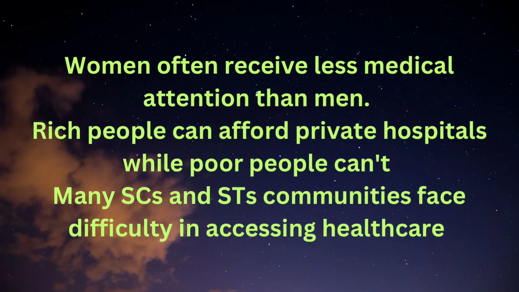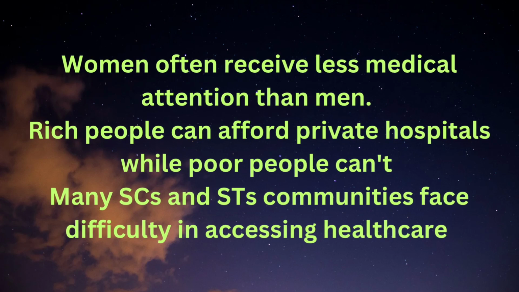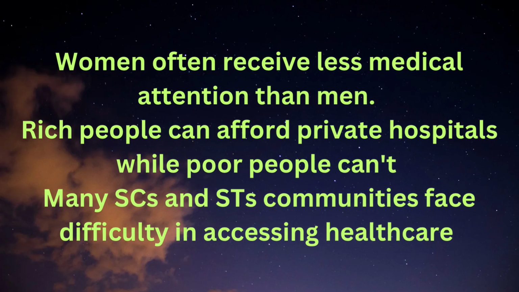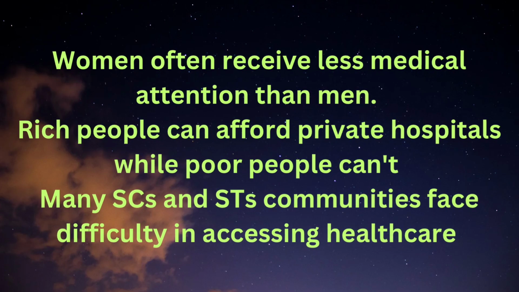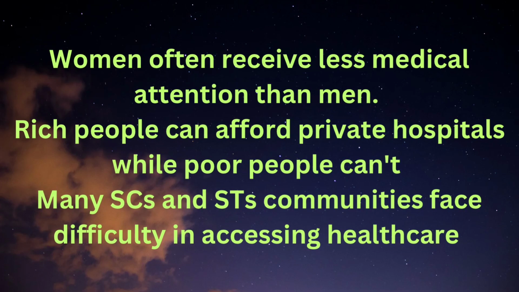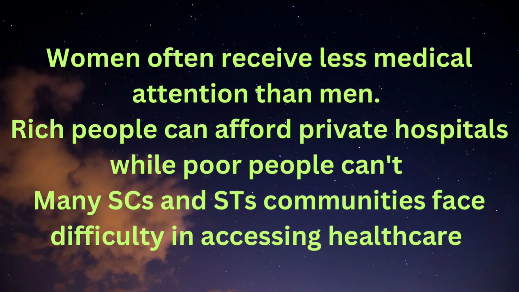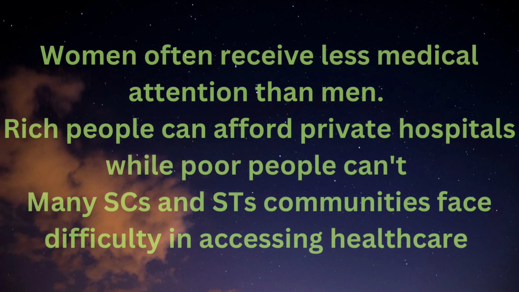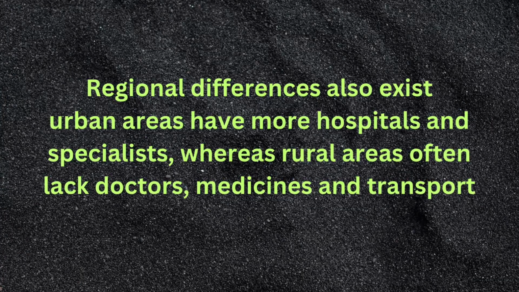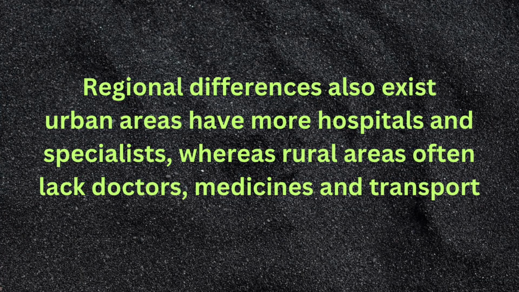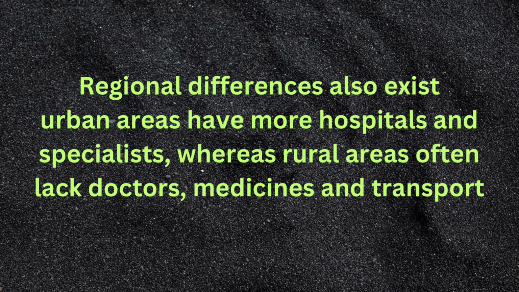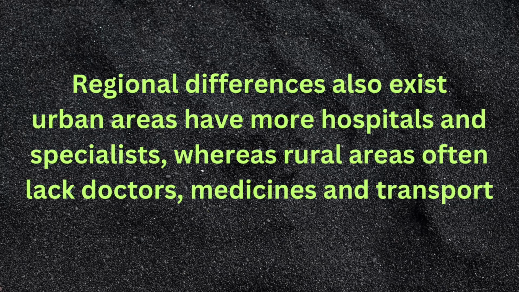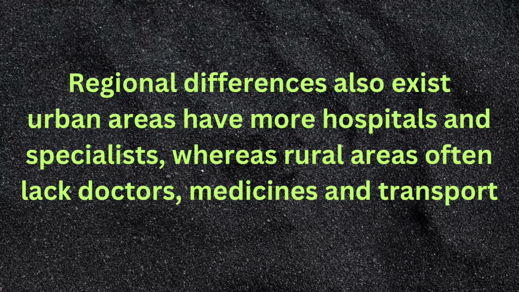However, healthcare in India is still unequal. Women often receive less medical attention than men. Rich people can afford private hospitals while poor people depend on overcrowded government hospitals. Many Scheduled Caste and Scheduled Tribe communities face difficulties in accessing healthcare due to poverty and remoteness. Regional differences also exist, as some states have better facilities than others. In addition, urban areas have more hospitals and specialists, whereas rural areas often lack doctors, medicines, and transport.